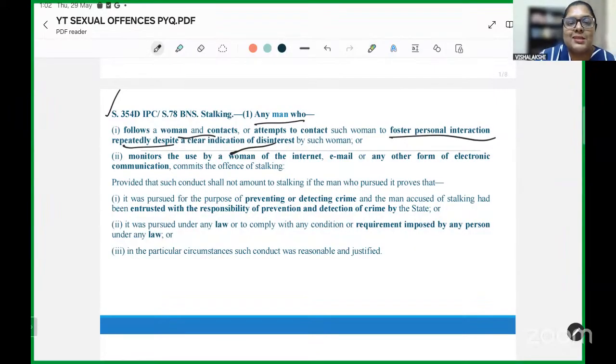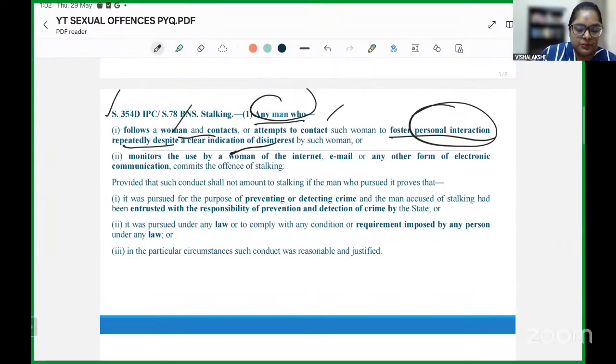So what is necessary is that there is an indication of disinterest by a female, and a man follows or attempts to follow and contact such woman, right? And for the purpose of personal interaction, right? For the purpose of personal engagement, or monitors the use by a woman of the internet, email, or any other form of electronic communication, commits the offence of stalking.